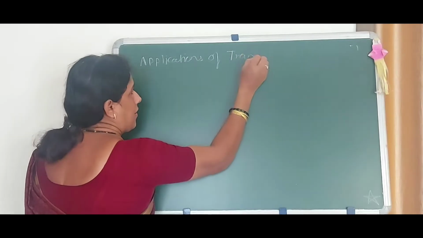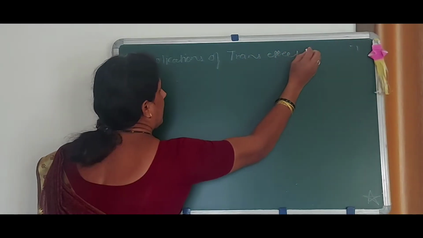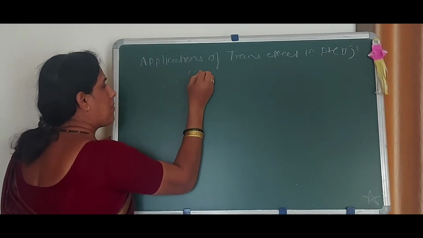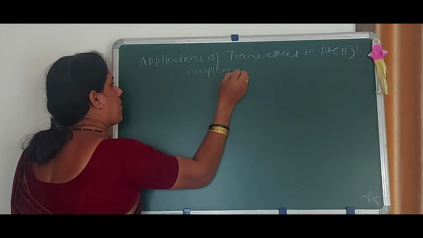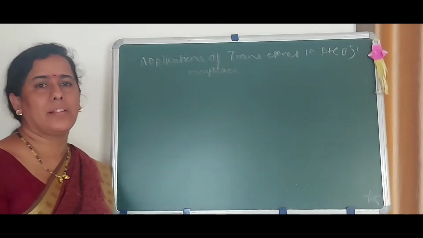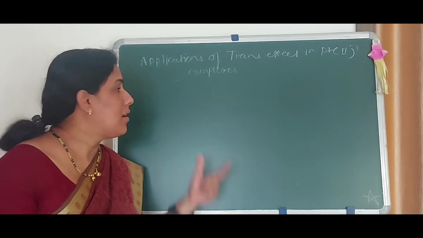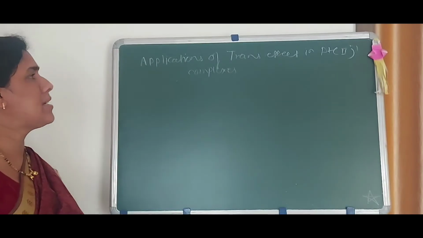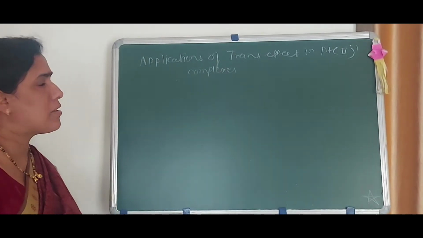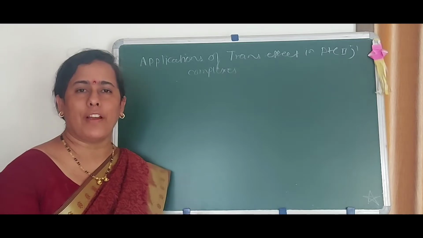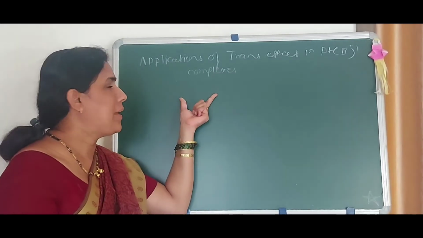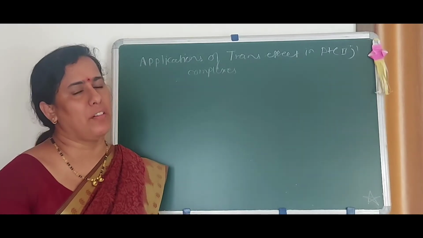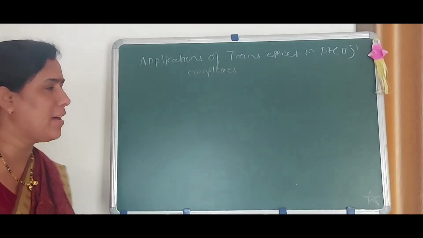In case of platinum 2 complexes. Already we have seen how the cis isomer and trans isomers are formed, and that is the application of this trans effect in platinum 2 complexes. Here, trans effect is useful in obtaining cis and trans isomers of platinum 2 complexes. So one by one we will see.